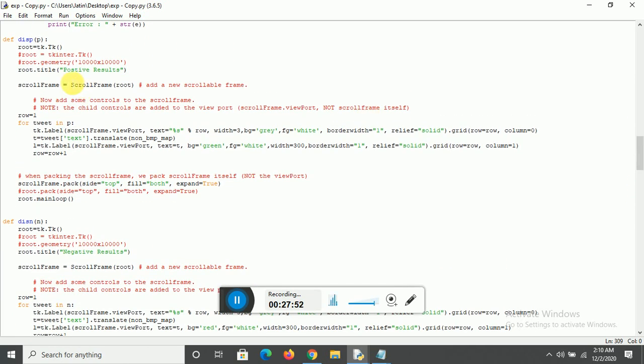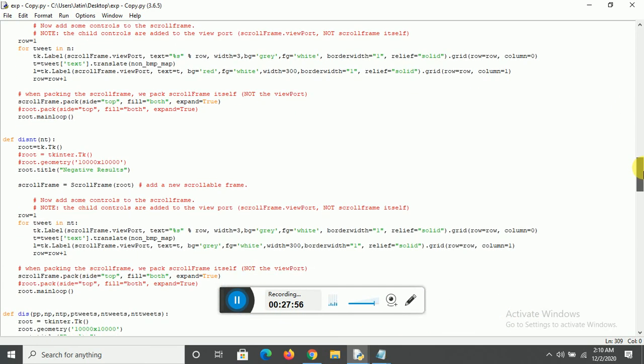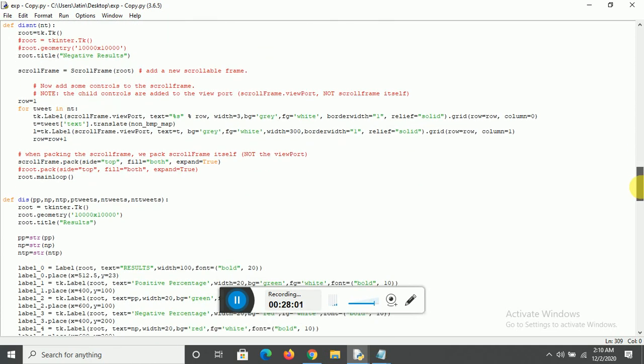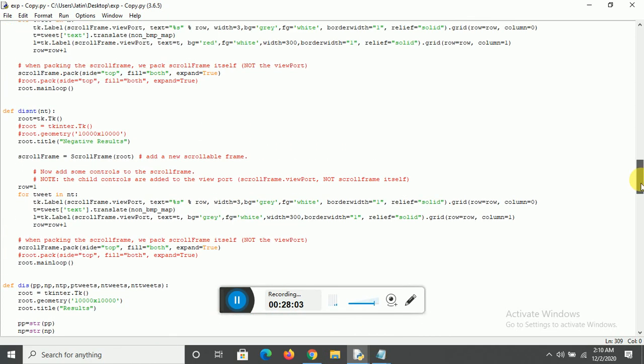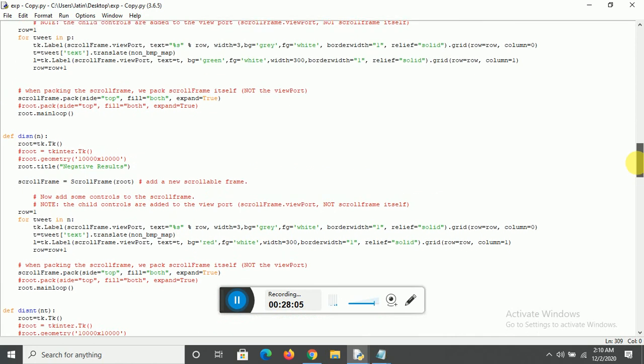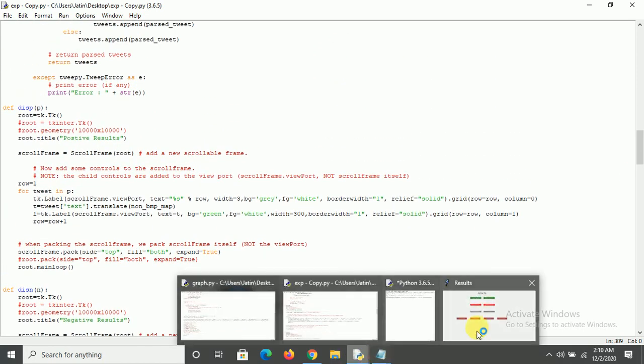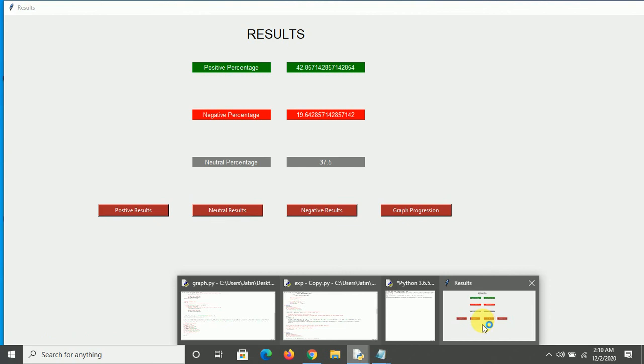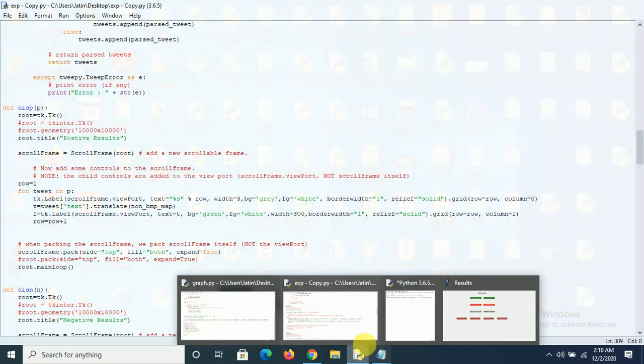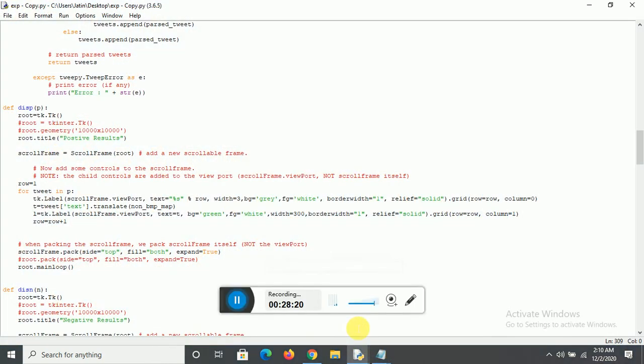You can see positive results, you can see negative results, and you can see here neutral, the positive, the negative, and the neutral results.